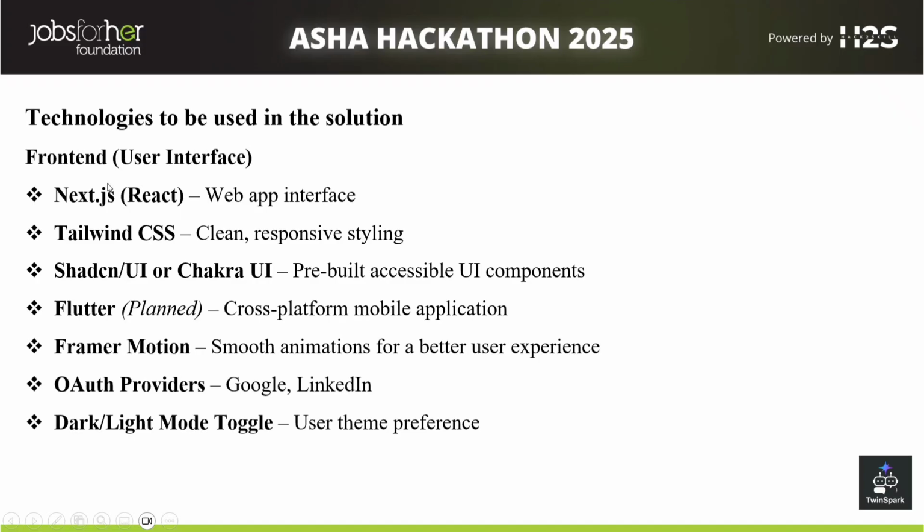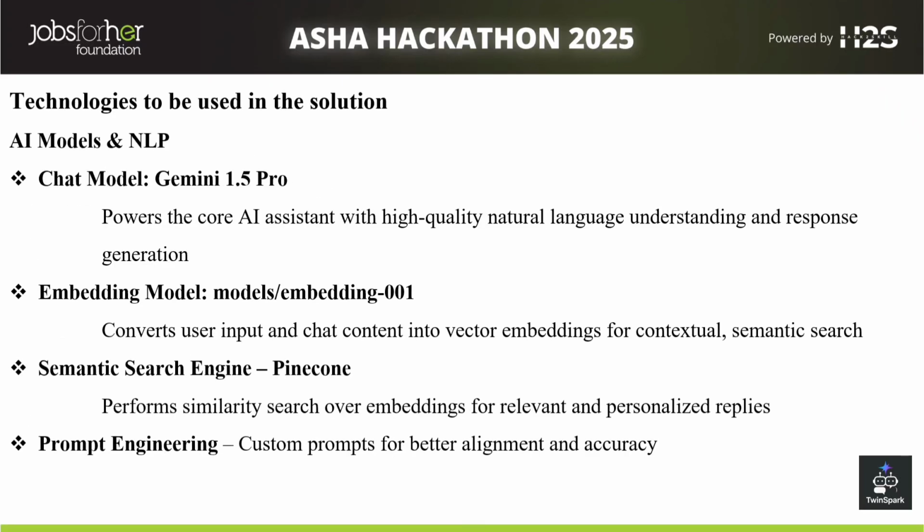Here are the technologies used for our solution. For front end, we have used Next.js and Tailwind CSS for styling. As of now, we have developed only the web application. For cross-platform, we can enhance it by using Flutter with Dart programming. For AI models, we have used Gemini 1.5 Pro, and for the embedding model, as we embedded the documents and stored them in the vector DB, we have used embedding-001.